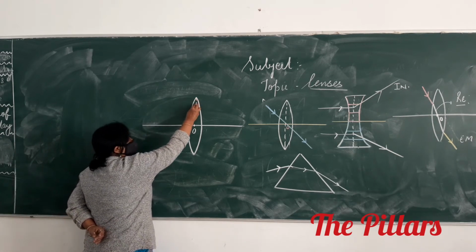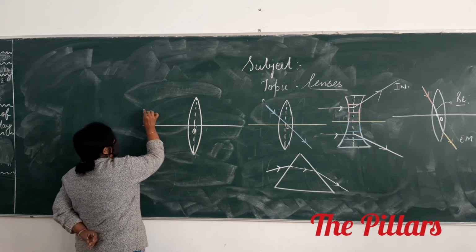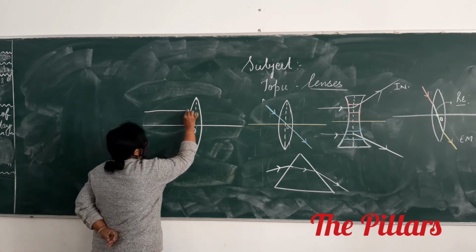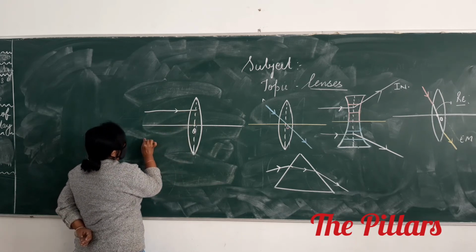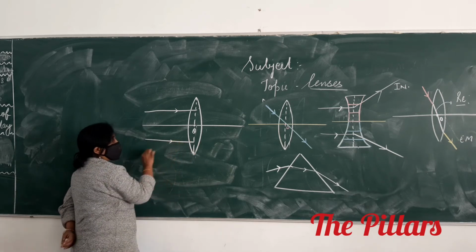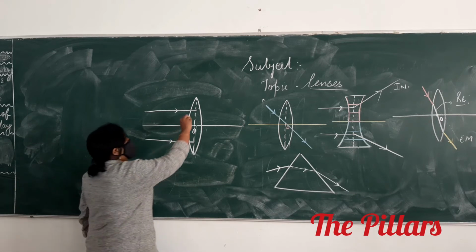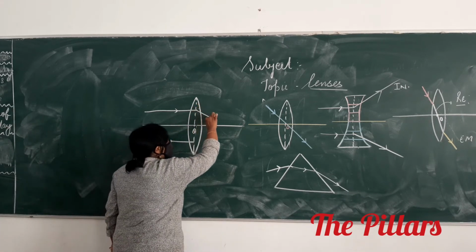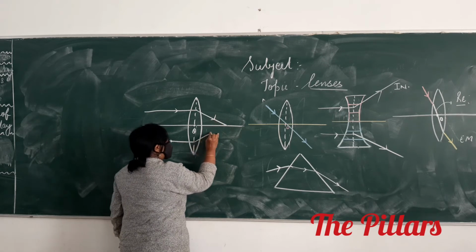Light rays traveling parallel to the principal axis, after refraction meet at a point on the principal axis.